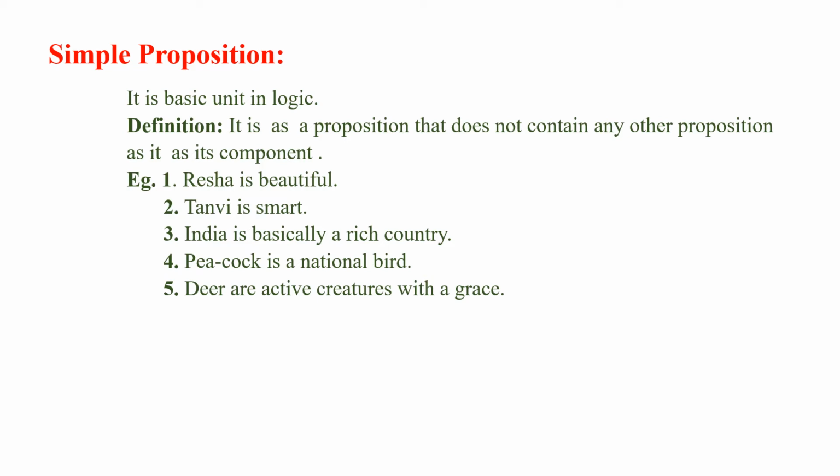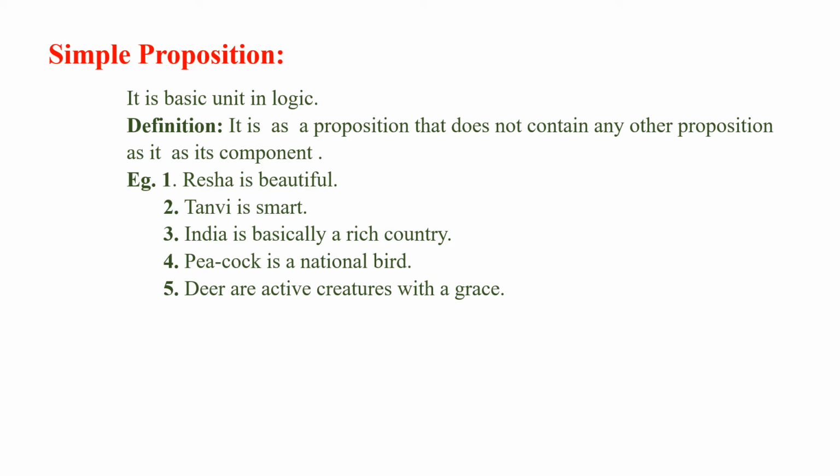And fifth, deer are active creatures with a grace. So these are all the propositions which do not have any propositional connective or any other proposition joined to it as its component. So they are called simple propositions.